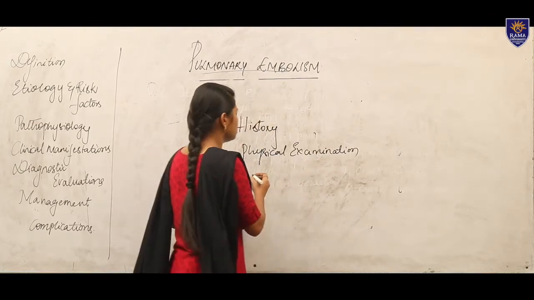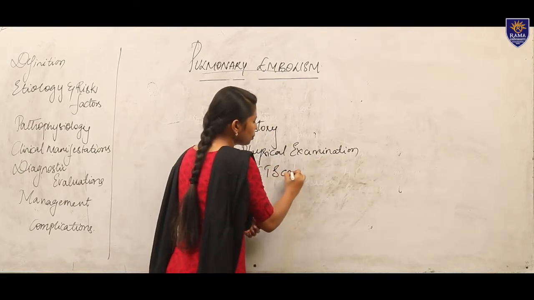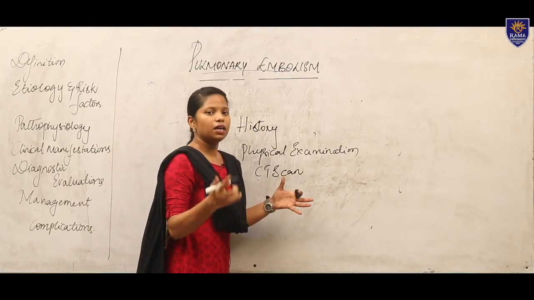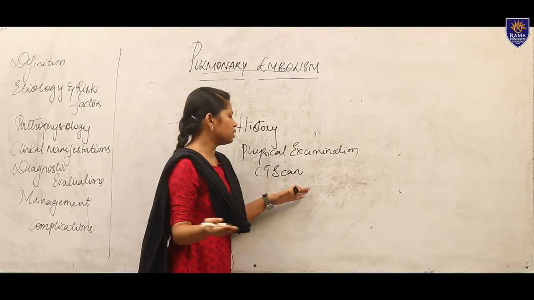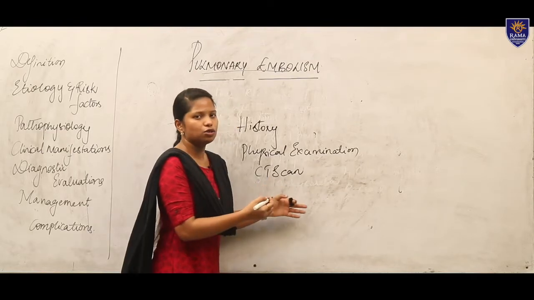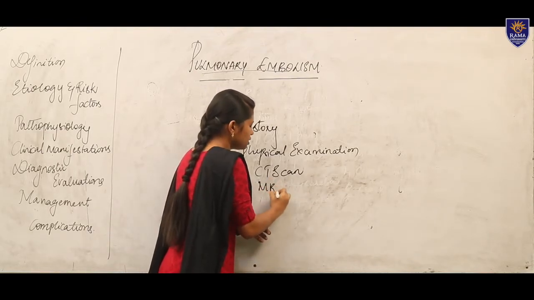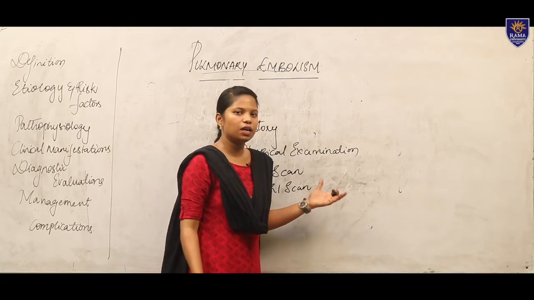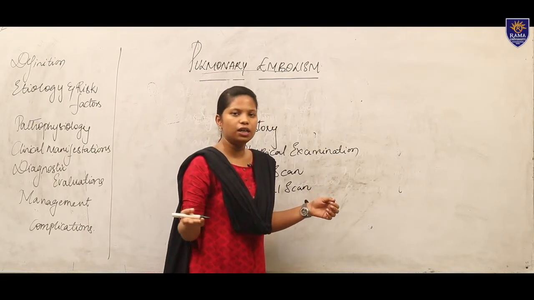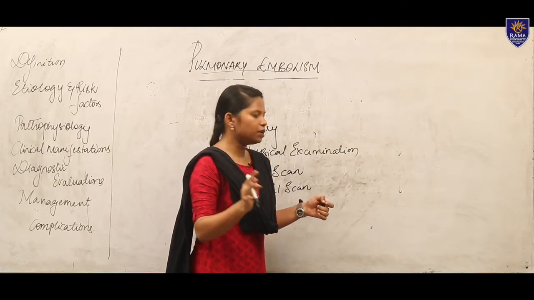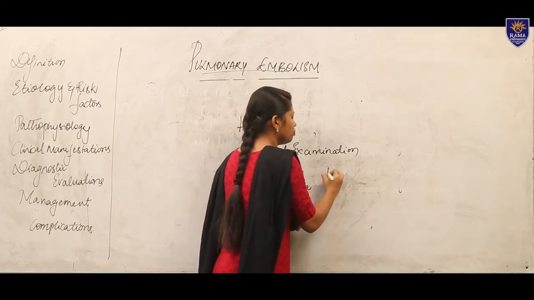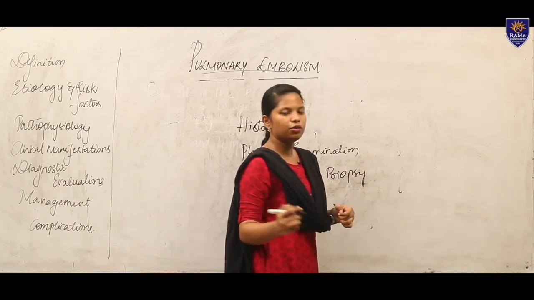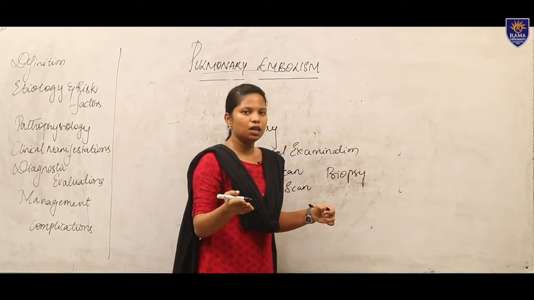Then we will see the CT scan. Through the CT scan, computerized tomography, we can observe whether any blockage is present and where exactly the blockage is. Then MRI is also done. MRI is magnetic resonance imaging, so that you can identify transversely or longitudinally where the block is actually situated. Then biopsy, if it is a tumor, the patient is sent for a biopsy in order to identify whether a tumor is present in the patient's body.